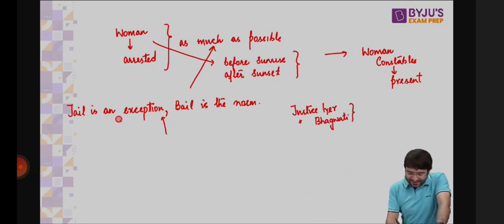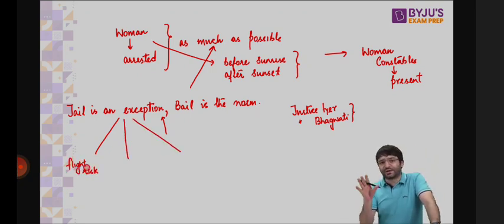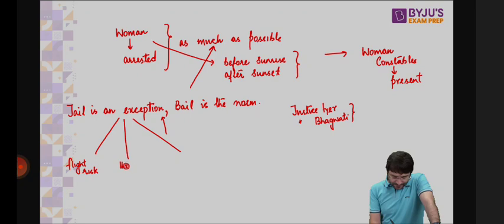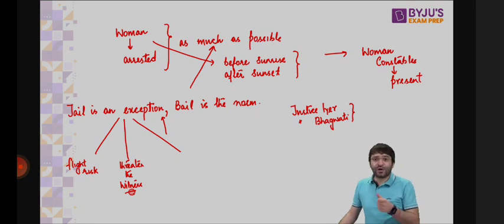But the court has said jail is an exception. Exception in what cases? When an individual is at flight risk. Arrest this person, send him to jail because he's at a flight risk. He has a lot of contacts, and through these contacts, he can run away from this country. This person should be in jail. Jail is an exception when this individual can threaten the witness. This particular individual is a Bahubali. He's a Gunda. He has a criminal record as well. And now he's accused of murder.